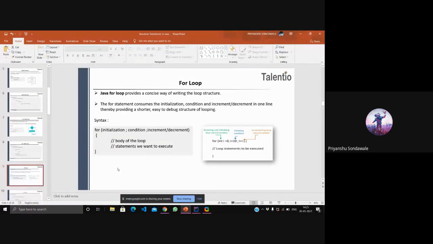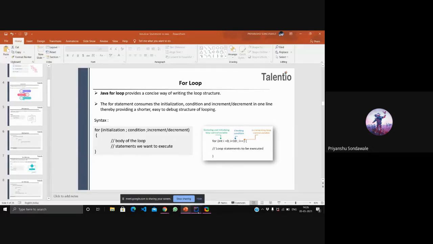Look at the syntax in this slide. In the for loop we have for, then initialization, condition, and increment/decrement in the same line. But what was happening in the while loop?